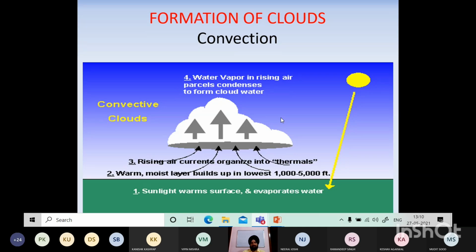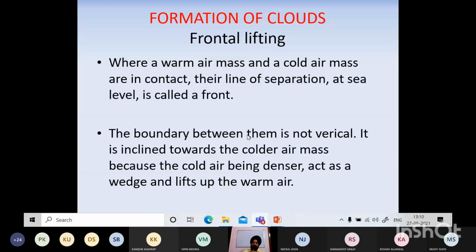What are the various type of clouds? What are the various methods of formation of clouds? So इनको आप दिखा सकते हैं. Last is your frontal lifting. ये अभी हमने fronts पढ़े नहीं है.